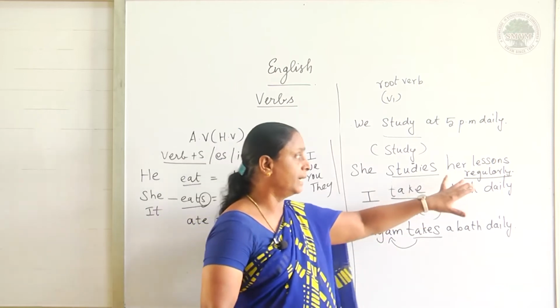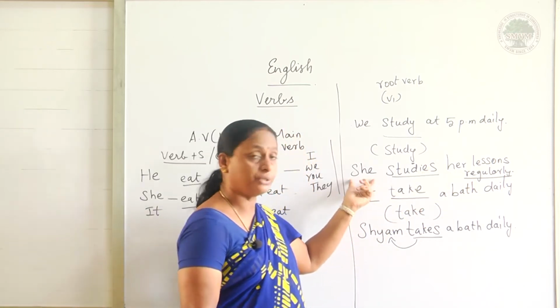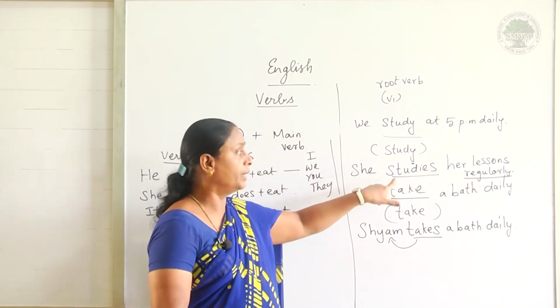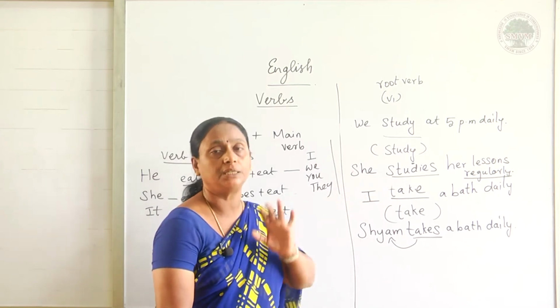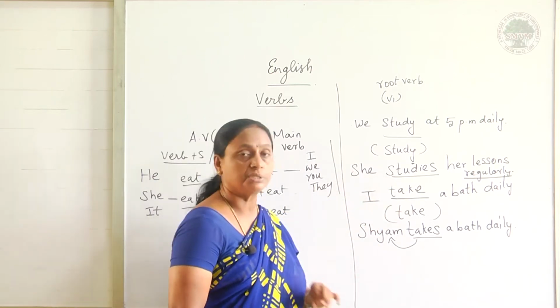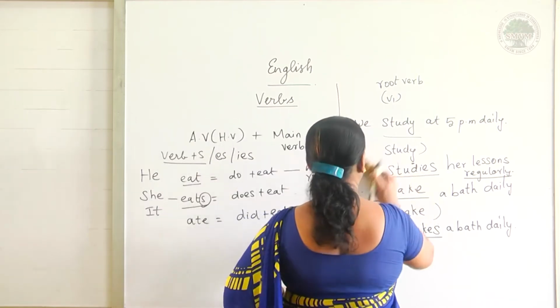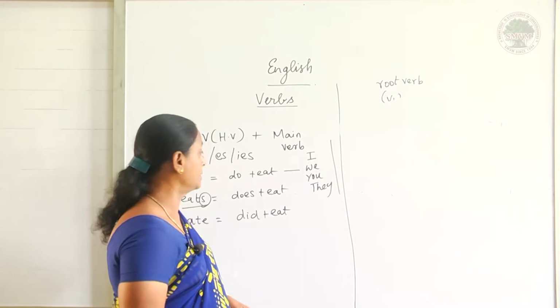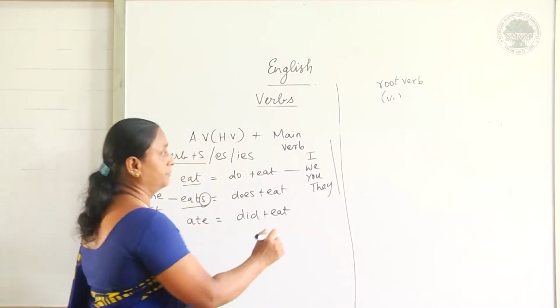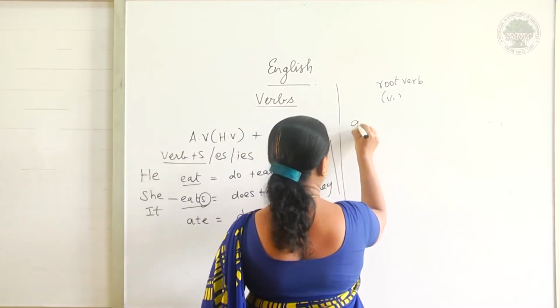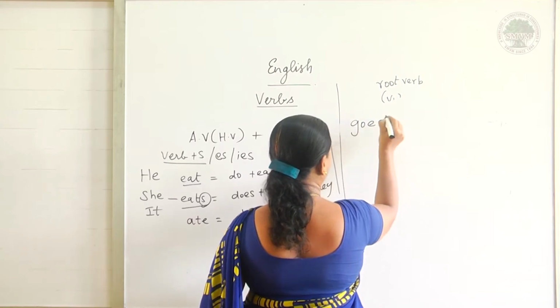So since I have the word regularly and my subject is third person singular, I have written verb plus ies because my verb is study. Understand? Next, es. I told you we have many es verbs. We have go, goes.